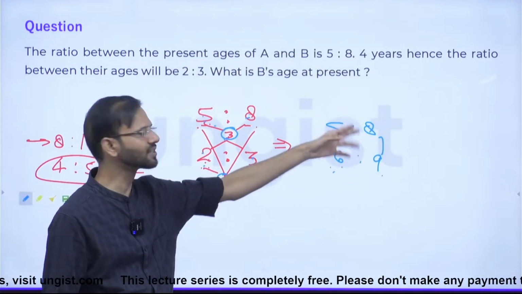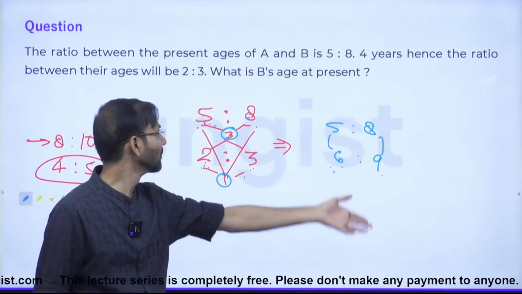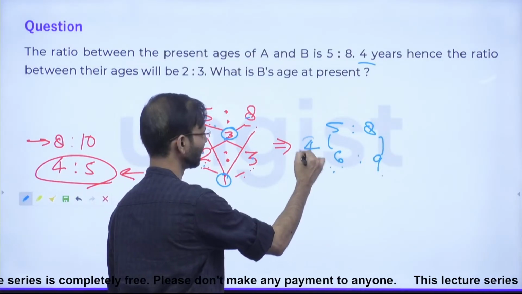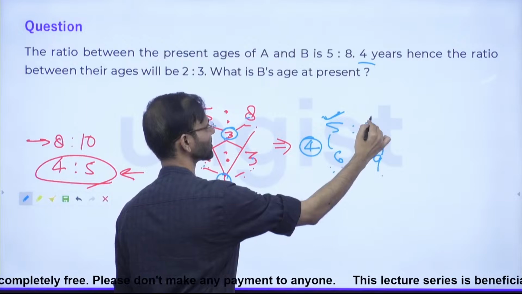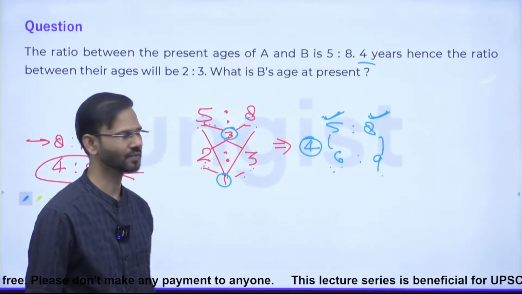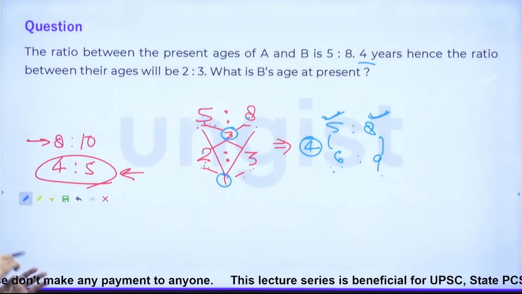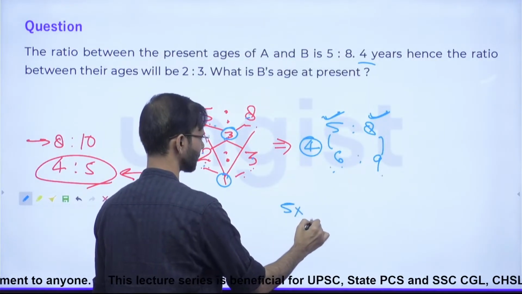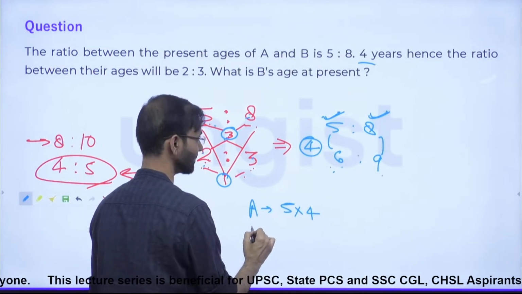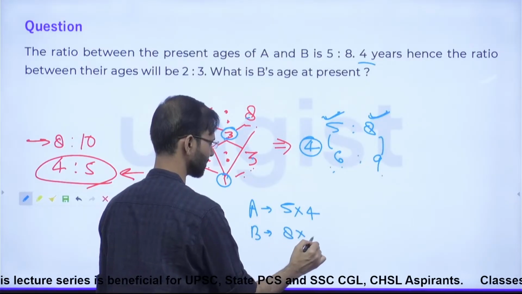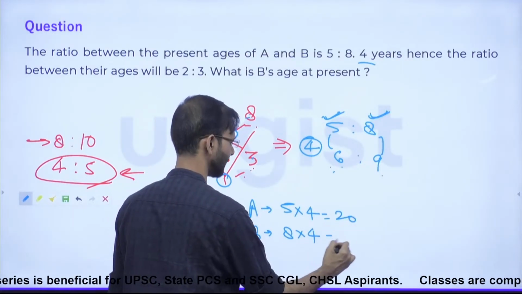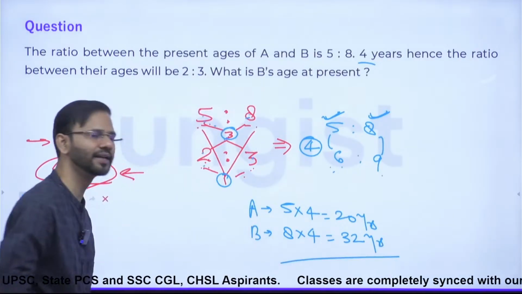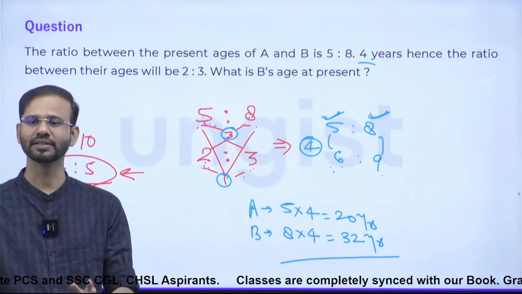Correct? Now this is in the form that we want, right? What is the interval size? 4 years. The present age of A is 5 into 4, the present age of B is 8 into 4. Guys, is it clear? So 5 into 4 is the present age of A and 8 into 4 is the present age of B. So this is 20 and this is 32. Guys, any confusion, any query, any doubt, any problem, anyone in the class?